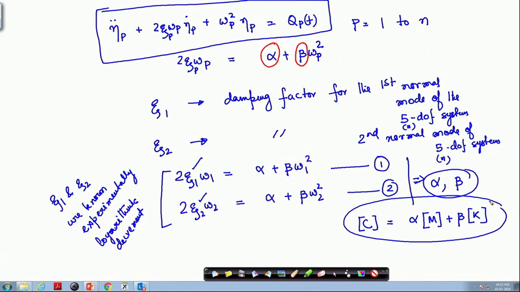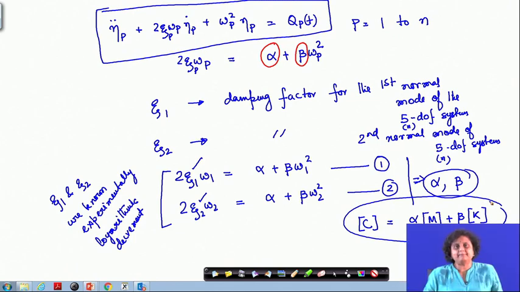It can take into account only 2 of them. So, it can give you the damping factor correctly, as measured in the experiment, only for 2 normal modes. The damping factor for the other normal modes will be automatically derived and you cannot have a handle on it.